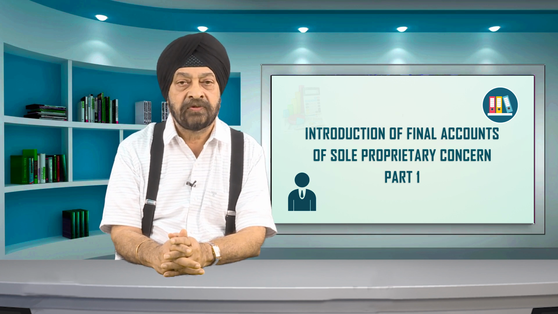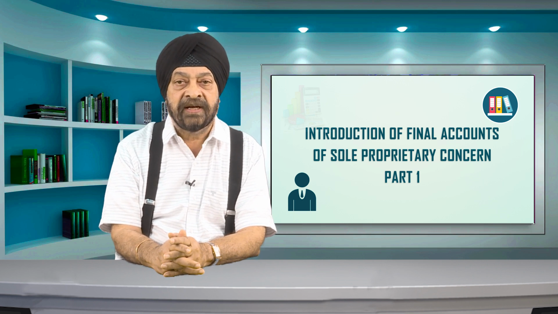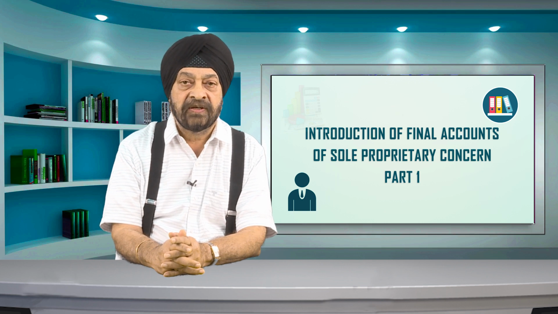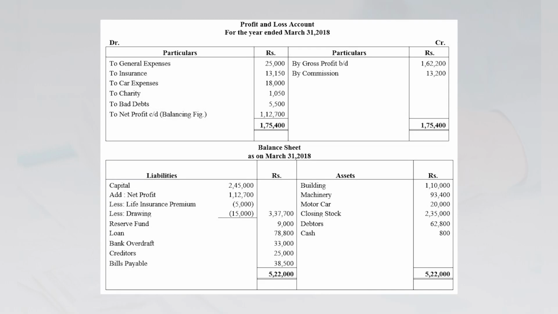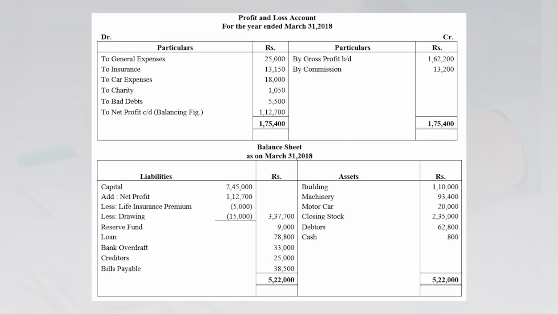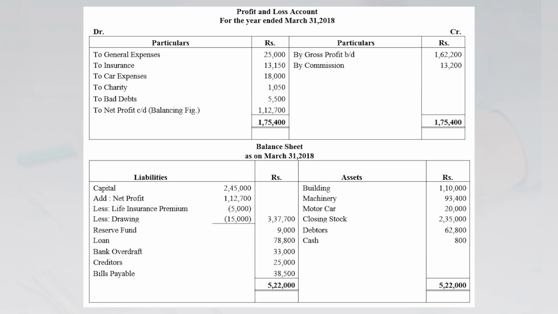In final accounts, two stages are used to ascertain profit or loss of the business. First stage, by preparing trading account, either gross profit or gross loss is ascertained. It is that stage where only direct revenue transactions are recorded. In second stage, profit and loss account is prepared, where indirect revenue transactions are recorded. From this, we can derive either net profit or net loss.